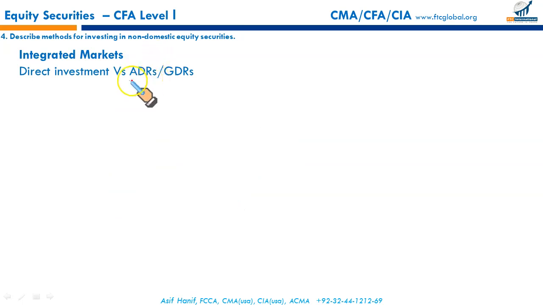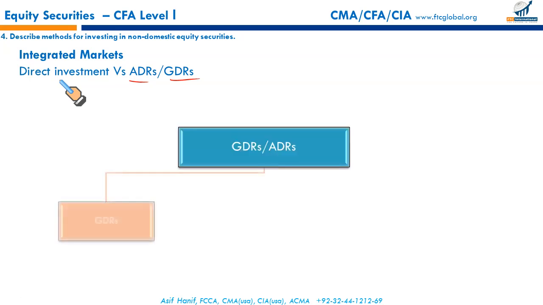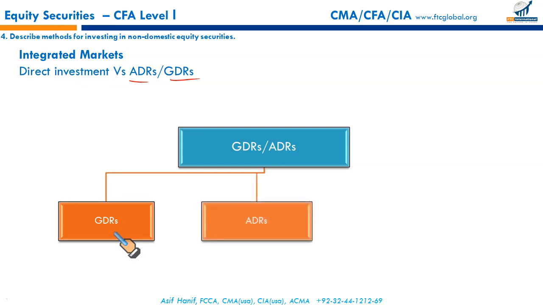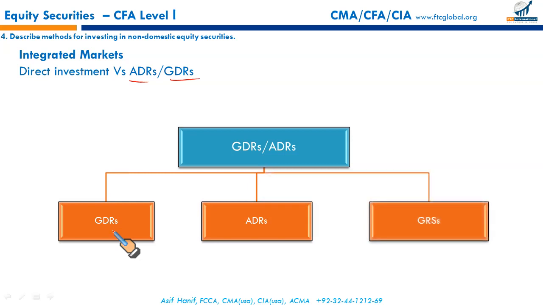The next way we have is ADRs and GDRs. Now let us discuss what they are. What we are doing, we are studying the described methods of investing in non-domestic equity markets. So one is direct investment. We just discussed direct investment means I can simply invest directly in the company by purchasing a share. The other way for me is through ADRs and GDRs. What are ADRs and GDRs? Let us discuss them one by one. GDR stands for Global Depository Receipts. ADR stands for American Depository Receipts. So what's the difference between these? Then we have GRSs as well. We'll discuss these one by one.